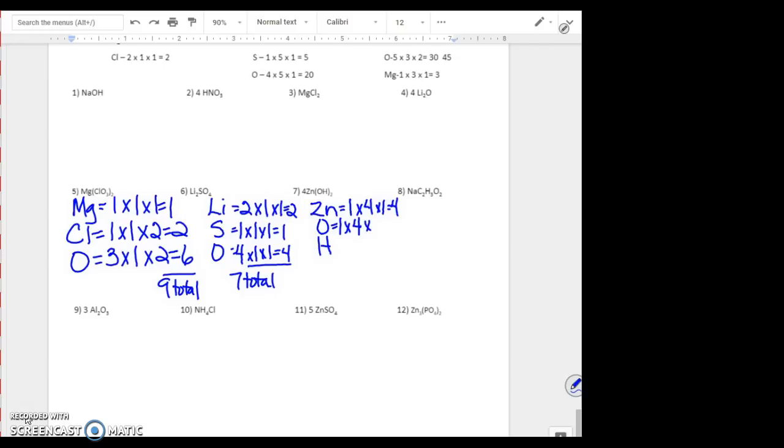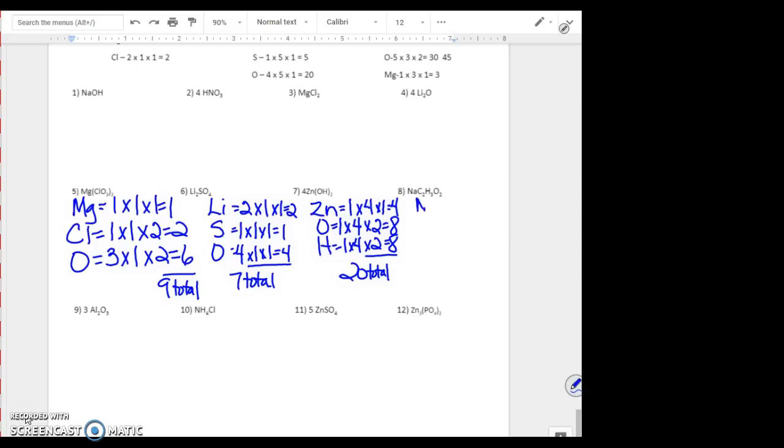It is part of the parentheses, and its subscript is going to be 2. That has a total of 1 times 4 times 2 is 8. Hydrogen, subscript of 1, coefficient of 4, does have parentheses, its subscript is 2, that is also 8. So a total here of 20 total atoms.